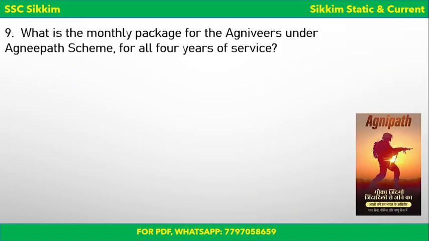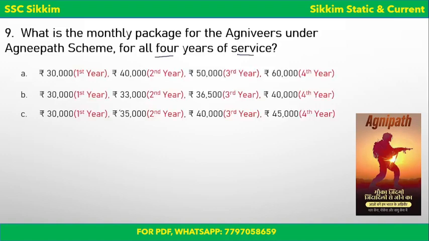Next, what is the monthly package for Agniveers under the Agnipath scheme for all 4 years of service? So it's a very important question. What salary will they be given for all these 4 years? Okay, so there's a package of salary which they will be provided. Let us see what it is. Is it A, 30,000 first year, 40,000 second year, 50,000 third year, and 60,000 fourth year?